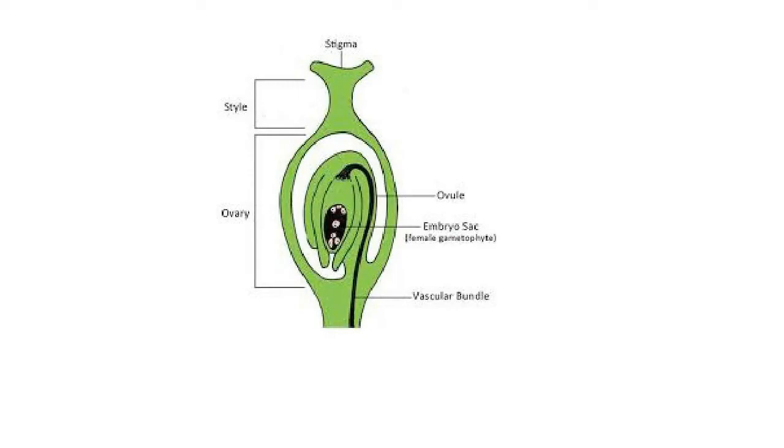The fate of various parts of the ovary after fertilization during the formation of a fruit is that the ovary forms the fruit, the ovary wall forms the pericarp, the ovule forms the seed, and the placenta forms the stalk of the seed. The outer integument is the testa and the inner integument is the tegmen, which form the seed coat, and the secondary nucleus forms the endosperm. The egg cell and synergids form the embryo, and the antipodal cells are disorganized after fertilization. So this is what happens to the parts of the flower after maturation.